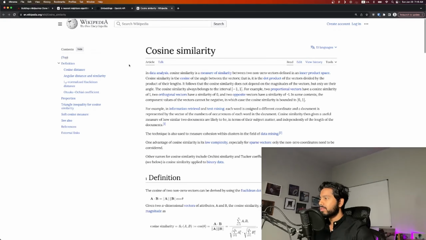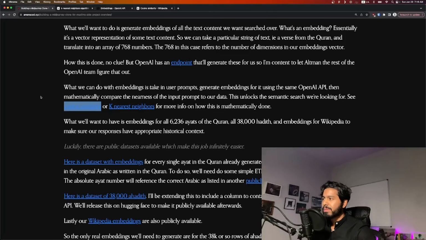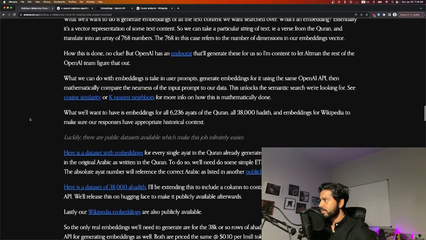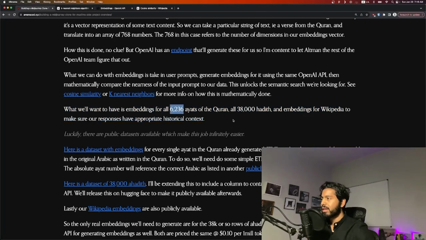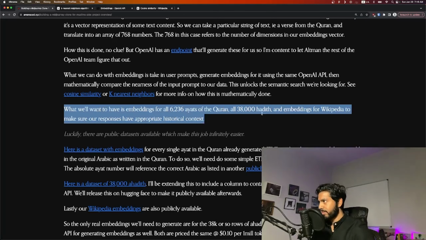So we can dive into that as well here. Again, it's very mathy. I don't know this stuff. I write TypeScript. This is not my wheelhouse, but luckily there's great tooling that lets us set this up without having to know it, which is really awesome. So, like we said, we need to have embeddings for all 6,236 ayats of the Quran, 38,000 or so hadiths, and the embeddings for Wikipedia.